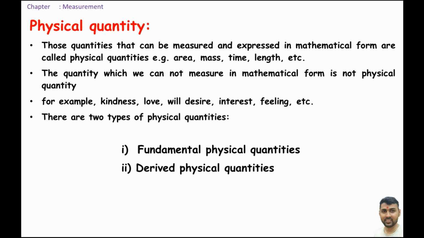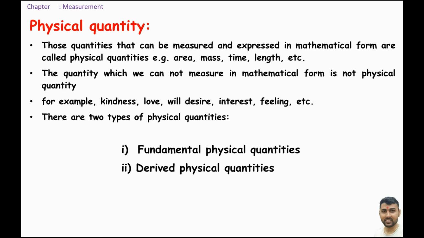Now another topic, physical quantity. Those quantities which can be measured and expressed in mathematical form are called physical quantities. If you cannot measure the quantity, then it is non-physical quantity. For example, area, 5 square meter. Mass, 10 kg, 20 kg. Time, 5 seconds, 10 seconds, 2 hour. Length, 2 meter, 3 meter, 100 kilometer, 1000 kilometer.